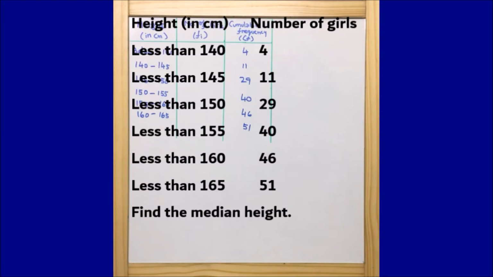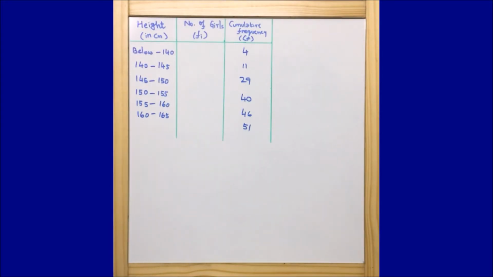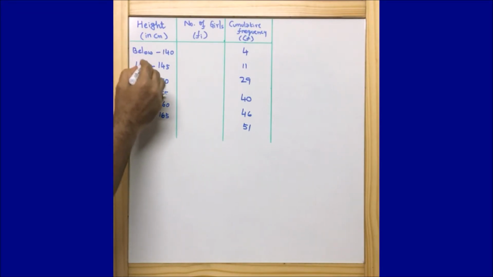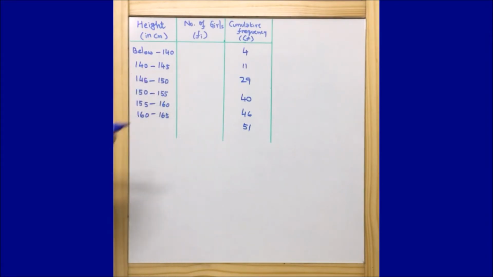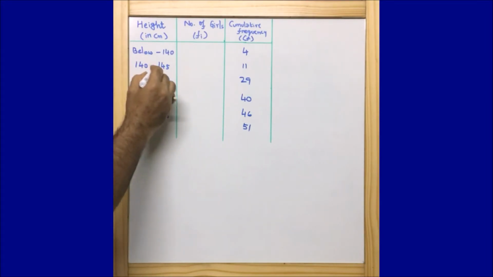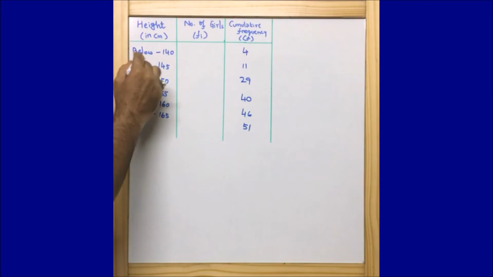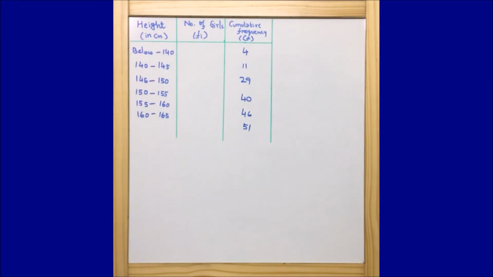Okay, so guys, I have noted down the data here on this board. As per the given question, it is less than 140, or I can write below 140. Less than 145, I can write 140 to 145, 145 to 150, 150 to 155. So I just converted the data which was given as less than to the particular ranges. We could see that the class interval between each data is 5 here, and the first one is just below 140. Even the first one we can note down like 135 to 140. That would also be fine.